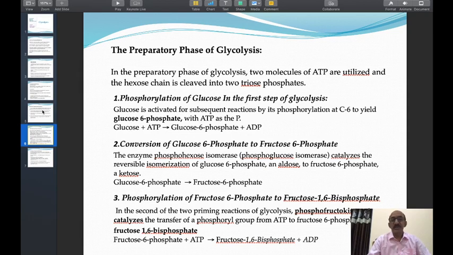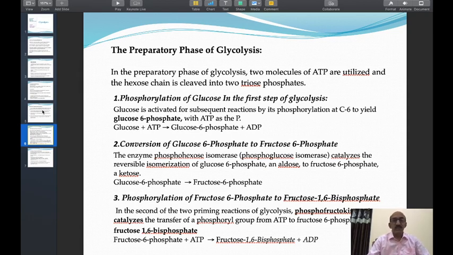The reaction is very specific. The phosphate is added on the 6th carbon atom only. The 6th carbon containing the primary OH group is phosphorylated by the hexokinase or glucokinase to give glucose 6 phosphate plus ADP. It is the first step of glycolysis.